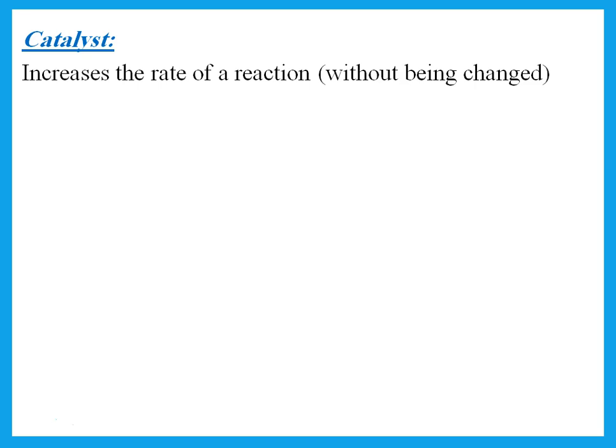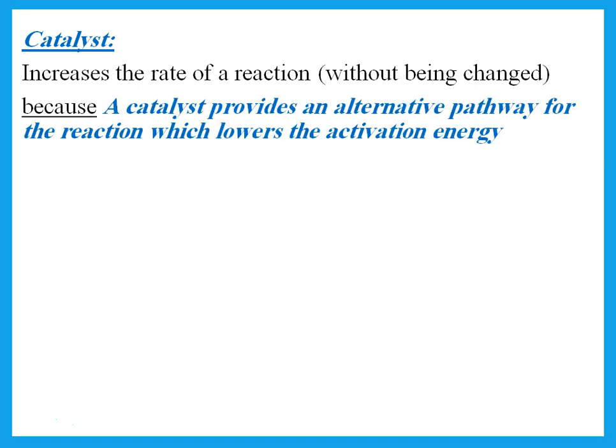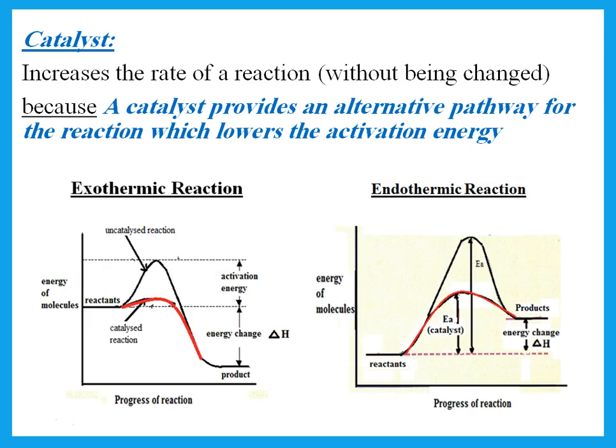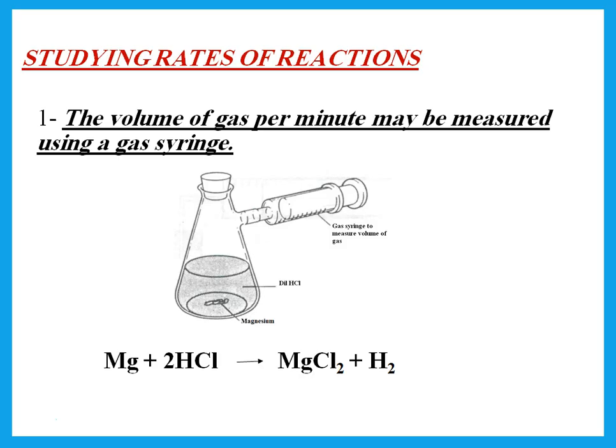A catalyst increases the rate of reaction without being changed. So remember, it increases the rate of the reaction, but if I start with 1 gram, I should end with the same 1 gram. Now, why does it increase the rate? Because a catalyst provides an alternative pathway for the reaction that lowers the activation energy. So when we drew this energy profile, if I'm drawing it with a catalyst, then the top of that activation energy will be lower. It lowers the activation energy if there is a catalyst.